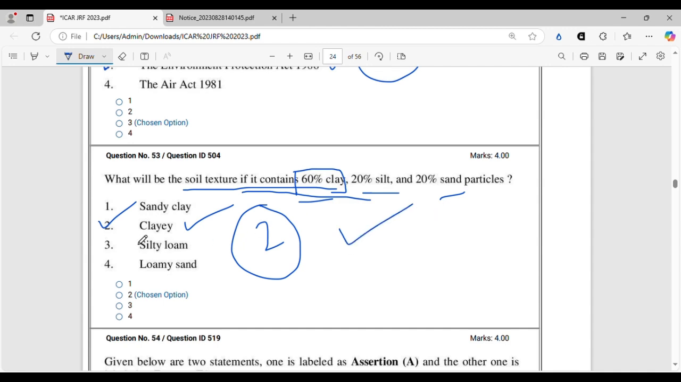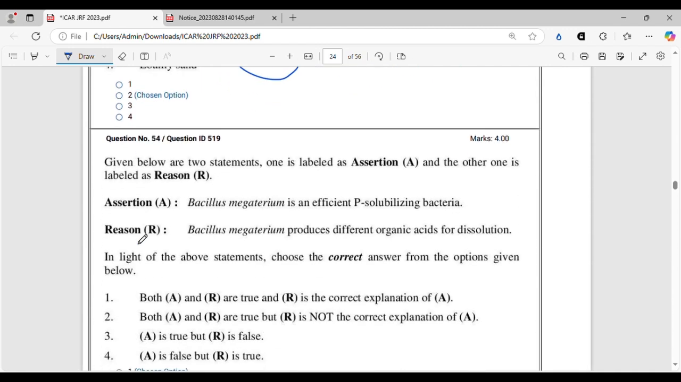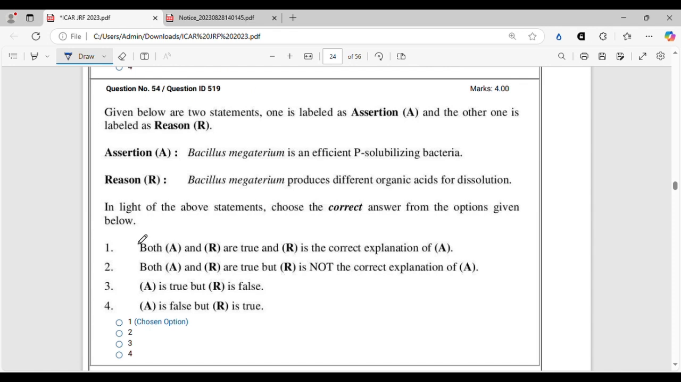All right, moving on. Here we have got another assertion reasoning question. So let's read it carefully. Bacillus megaterium is an efficient P solubilizing bacteria. True, very true. That is a true statement. Bacillus megaterium produces different organic acids for dissolution. This is also true. And the reason correctly asserts the assertion statement, right? So the answer will be option 1.